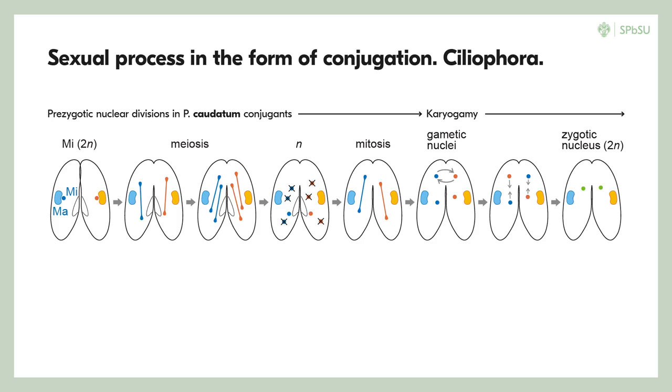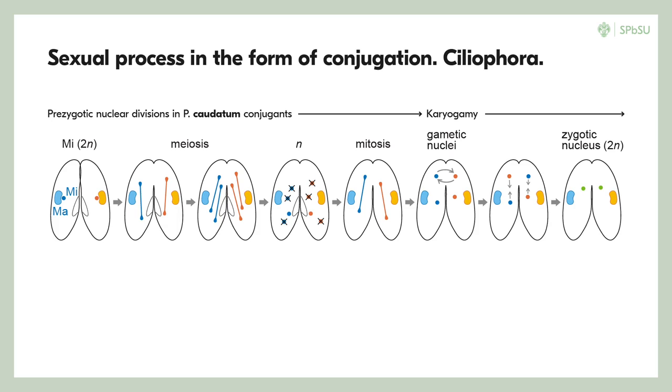Haploid pronuclei, analogous to the gametes, are formed in ciliates in the process of conjugation of individuals, when a cytoplasmic bridge is formed between the ciliates participating in the sexual process.